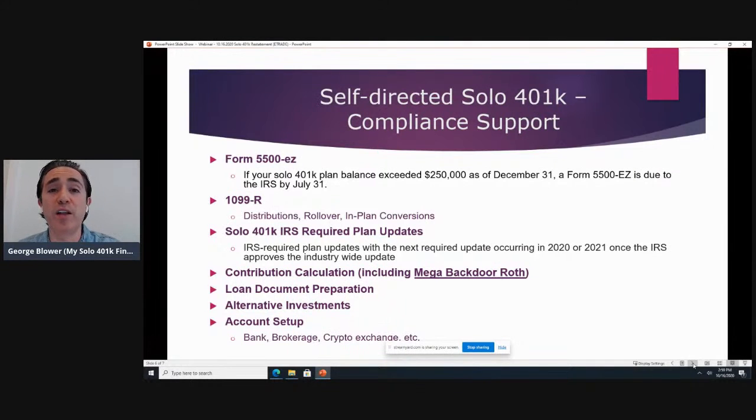So if you already have an LLC and that's what you run your business through, that's how you report your earned self-employment income, then that would be the appropriate entity to use. So even though a 401k is a retirement trust, you don't need a separate second trust to sponsor that trust. Really, that wouldn't even be appropriate. Really, what you need is you're either sponsoring it as a sole proprietor, or you're sponsoring it through the entity that you run your business through, whether that's an LLC, for example, or maybe an S corporation, or a partnership, or a C corporation.